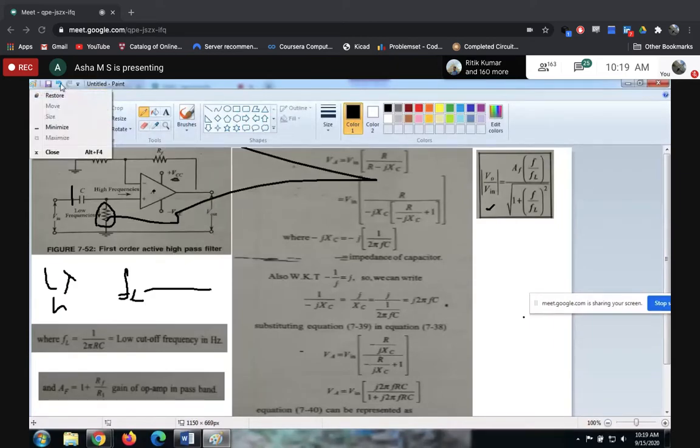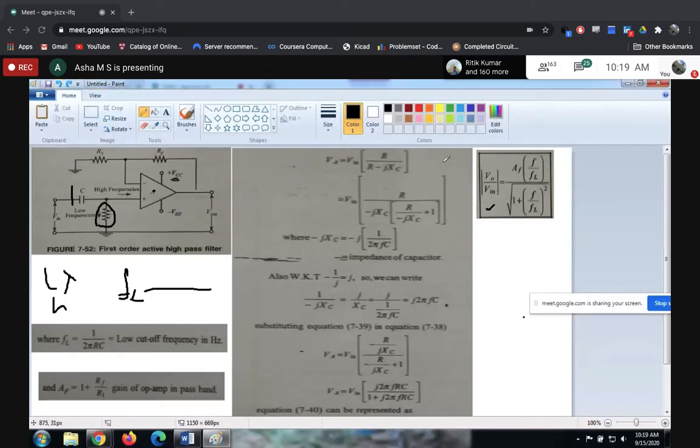What is happening? Can you find out the similarity between those two? So the denominator is R minus jXC. Okay. So next, what we are doing here. R we are keeping in the numerator as it is. In this minus j term, I'm dividing both these terms by minus jXC. So multiply and divide by minus jXC in both numerator and denominator. Once you do that, or in other words, you can take minus jXC common.